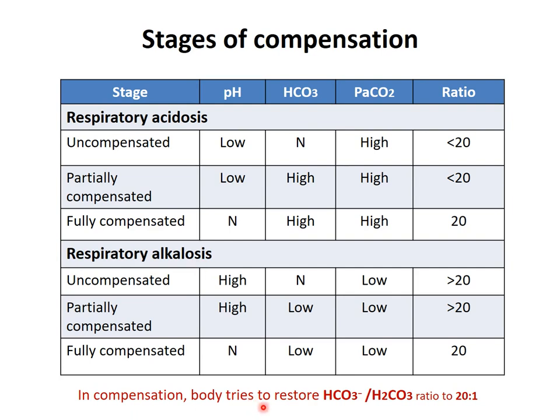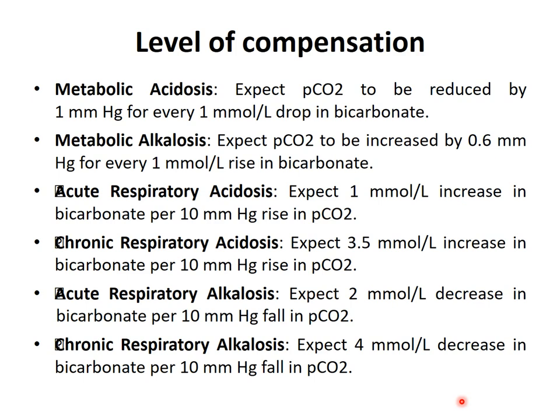So in compensation, the body tries to restore the bicarbonate to carbonic acid concentration ratio to 20 to 1. In your book, the level of compensation has been given, that is, up to which level the counteracting variable decreases or increases with respect to the original abnormality. In metabolic acidosis, the primary disturbance is a low level of bicarbonate, so PaCO2 should also reduce. How much is PaCO2 reduced?